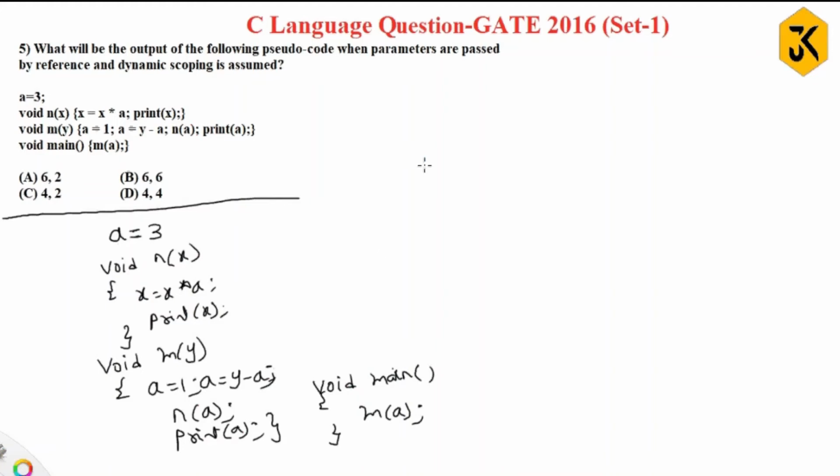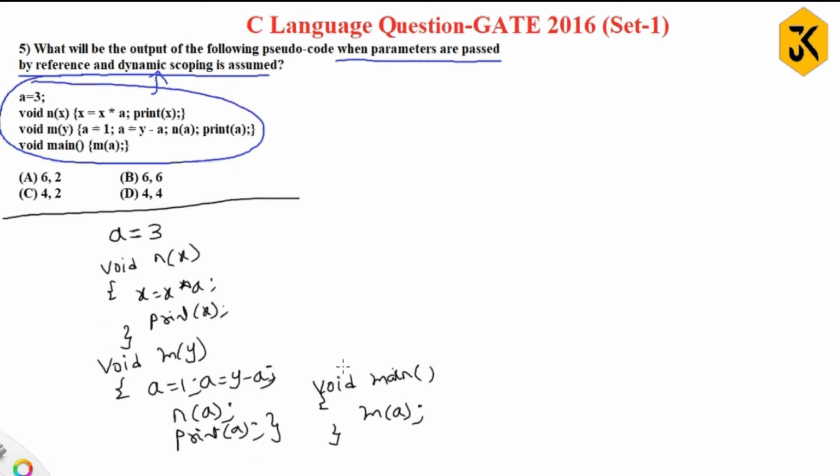Hello guys, welcome back. Let's see one of the C language questions which was asked in GATE 2016. What will be the output of the following pseudocode when parameters are passed by reference and dynamic scoping is assumed? Parameters passed by reference means it is passing the address, and it is not static scoping, it is dynamic scoping. Okay, fine. So I have rewritten the same code here to avoid the confusion.